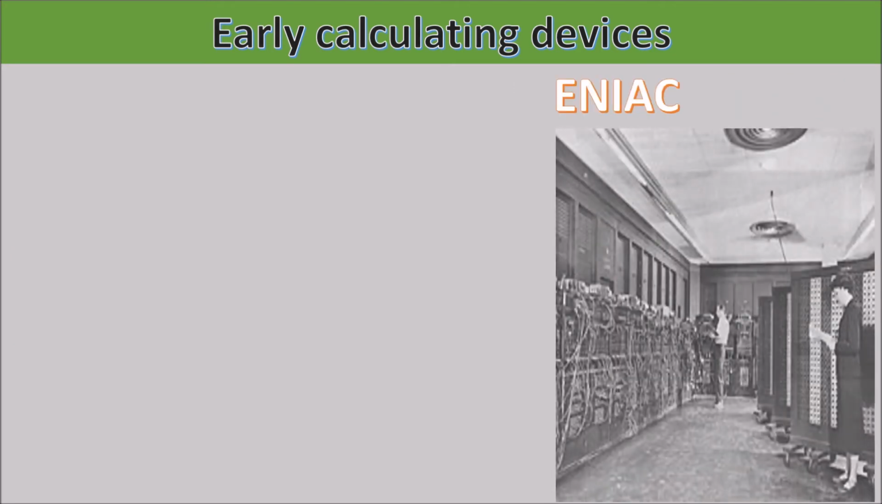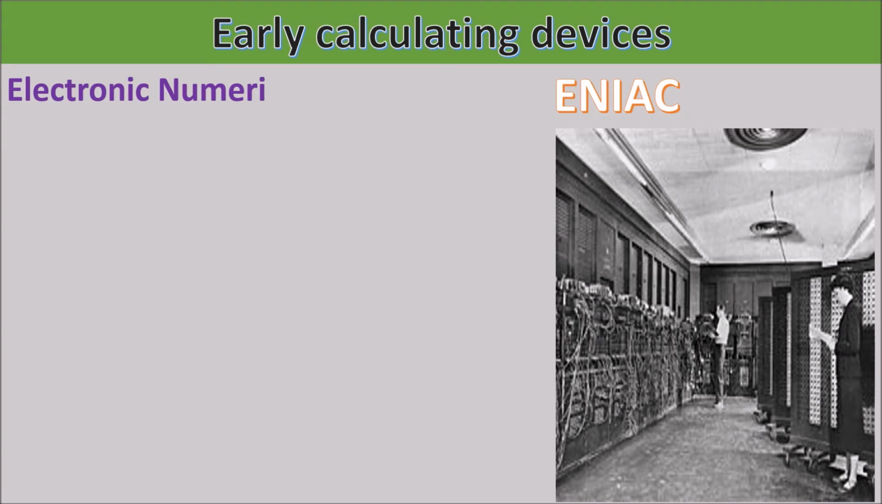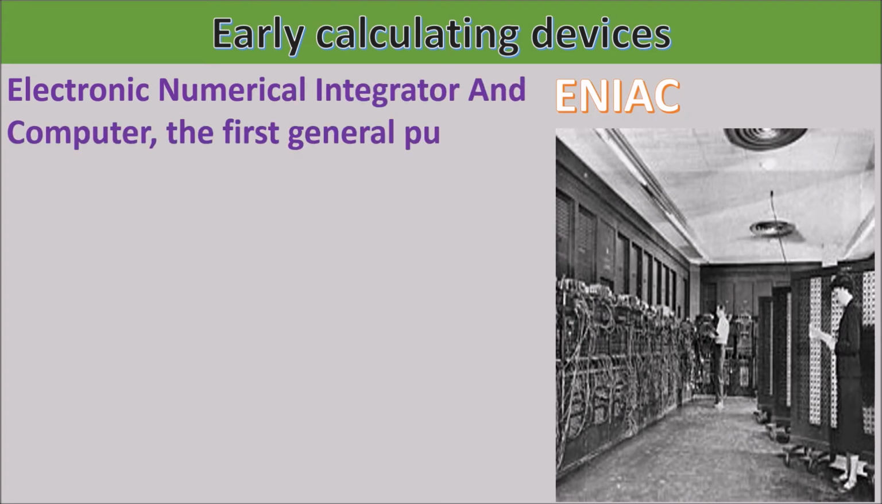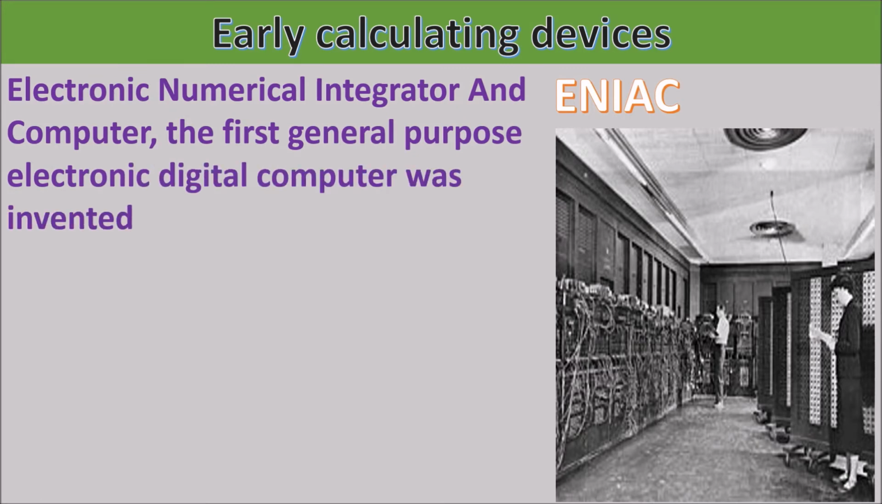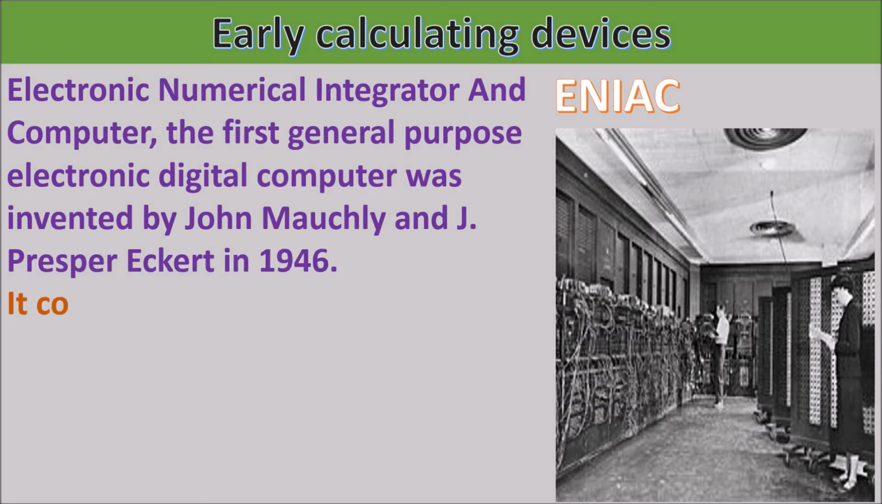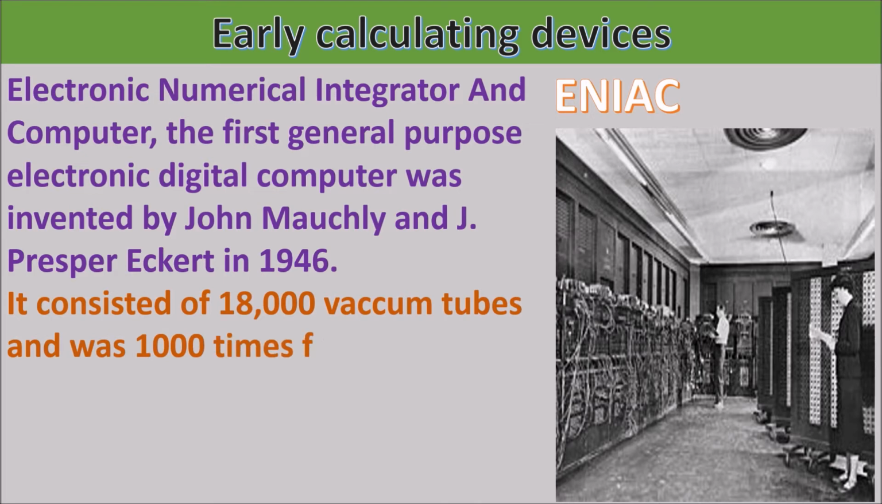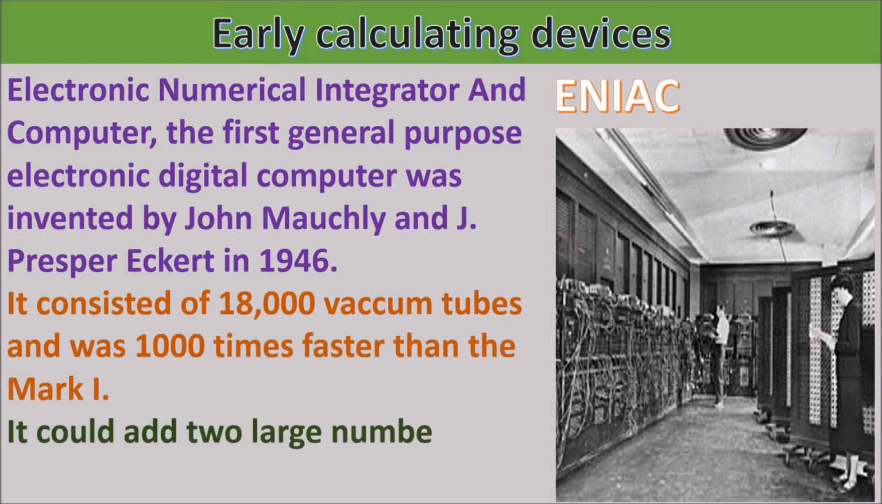ENIAC, Electronic Numerical Integrator and Computer, the first general-purpose electronic digital computer, was invented by John Mauchly and J. Presper Eckert in 1946. It consisted of 18,000 vacuum tubes and was 1,000 times faster than Mark I. It could add two large numbers in 200 microseconds.